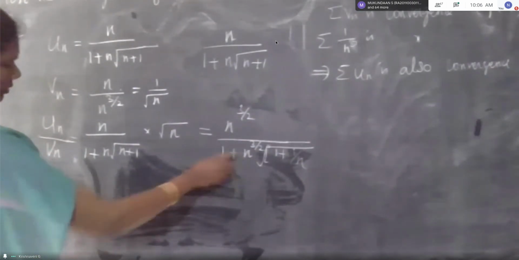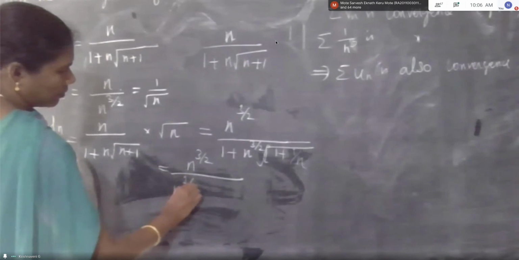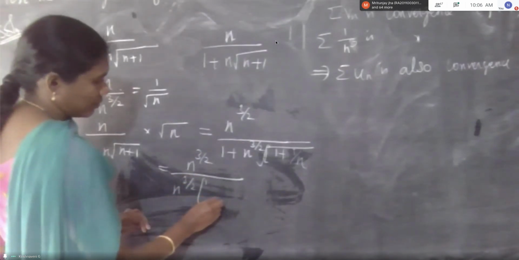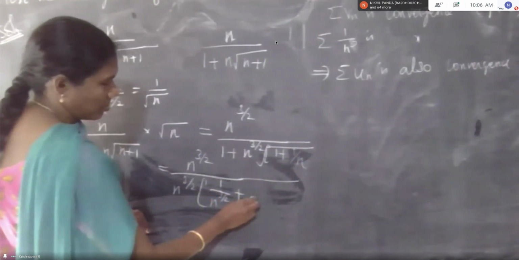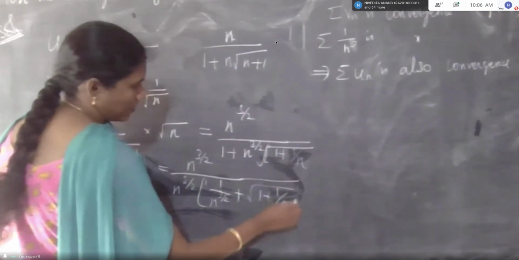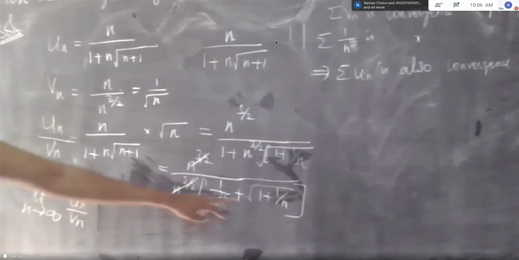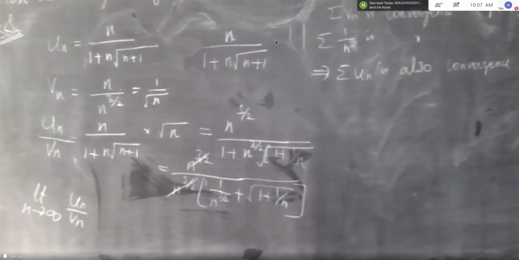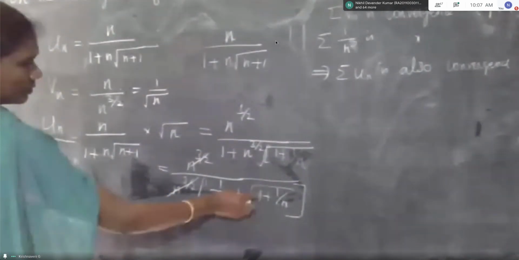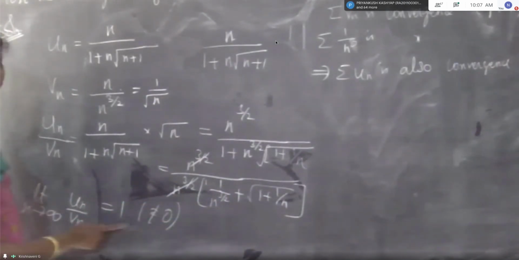We will take n power 3 by 2 common, and then it would be 1 upon n power 3 by 2 plus 1, by root 1 plus 1 by n. Now it will be 1. 1 by n power 3 by 2 would be 0, and then from the root we'll get 1. So it would be 1 by 1, that is 1. That is not equal to 0 and also finite.